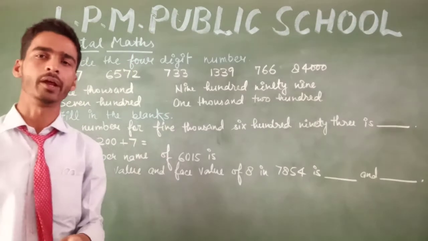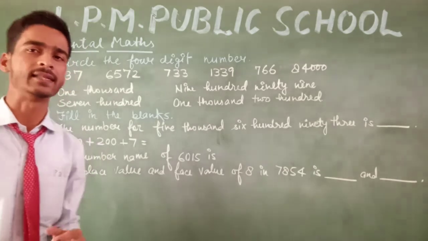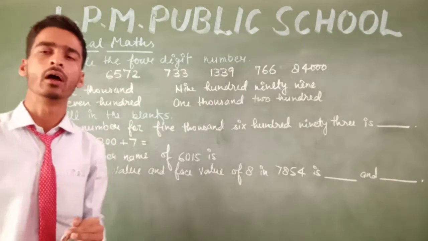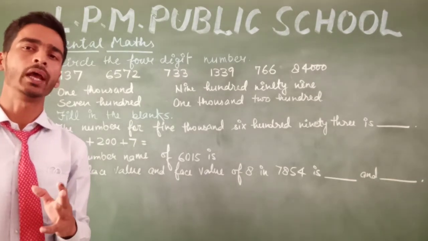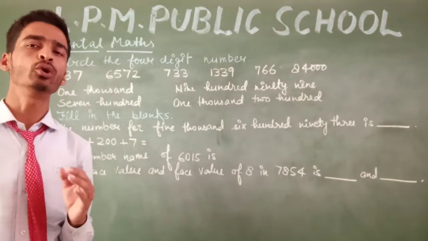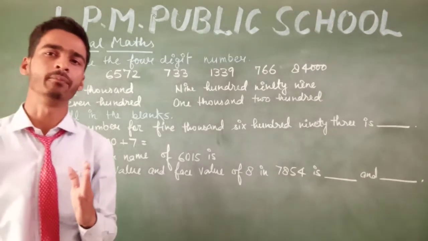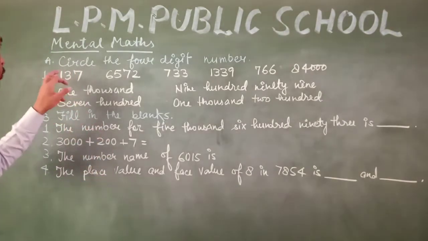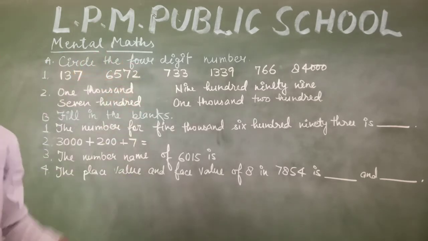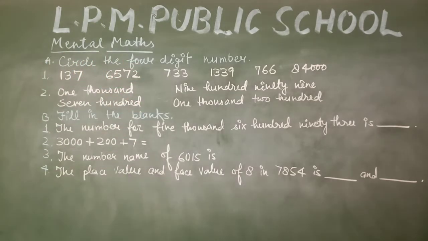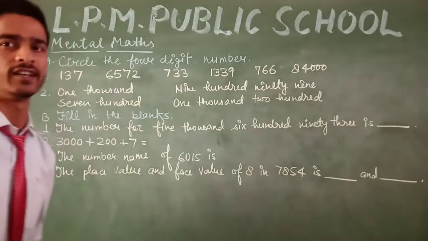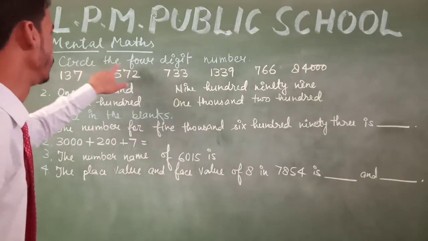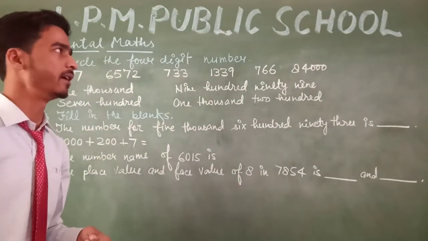We have to learn today the mental maths exercise that is given in your book, and we have to solve some mental maths questions. Okay, some hard questions. So without wasting our time, come to the topic, that is question number 8. Circle the 4-digit number. Firstly, you have to choose which number is a 4-digit number, and then circle it.